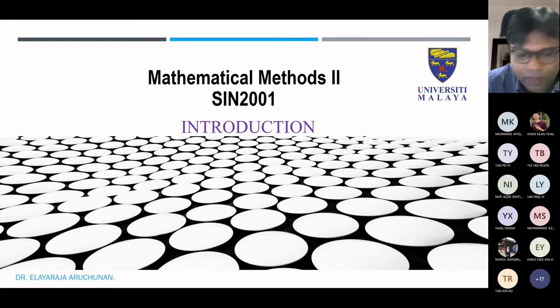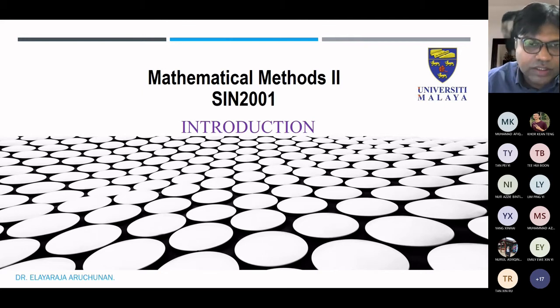I want my students to gain knowledge and be able to become good researchers and good academicians or good engineers. If you intend to pursue engineering studies or further, you can be an engineer based on the mathematics knowledge you have. You can also be a mathematician, of course, or an analyst, a risk analyst, and so on.